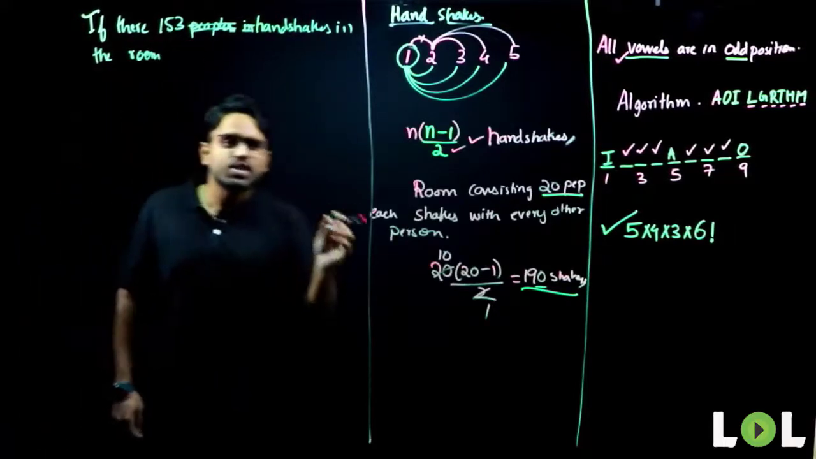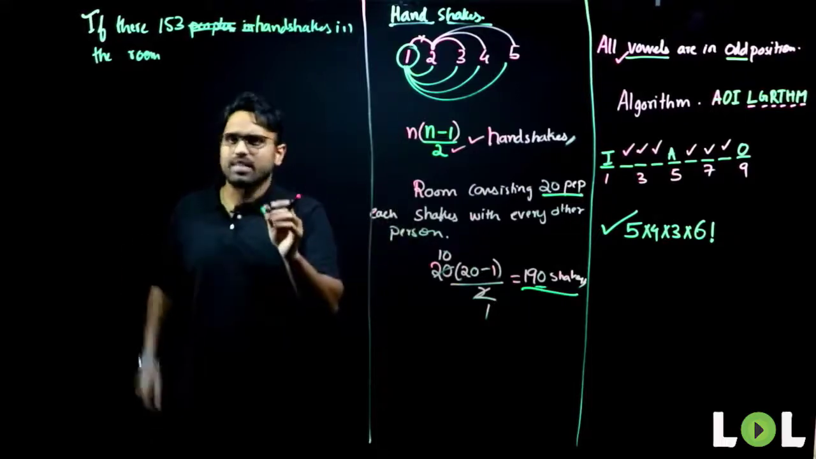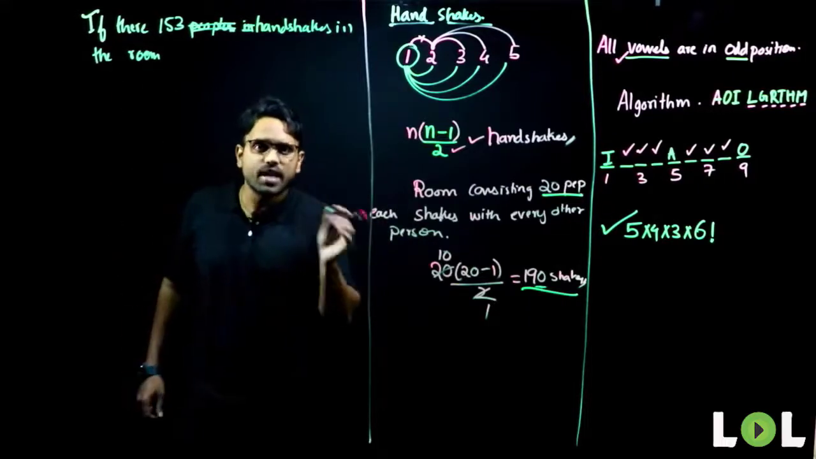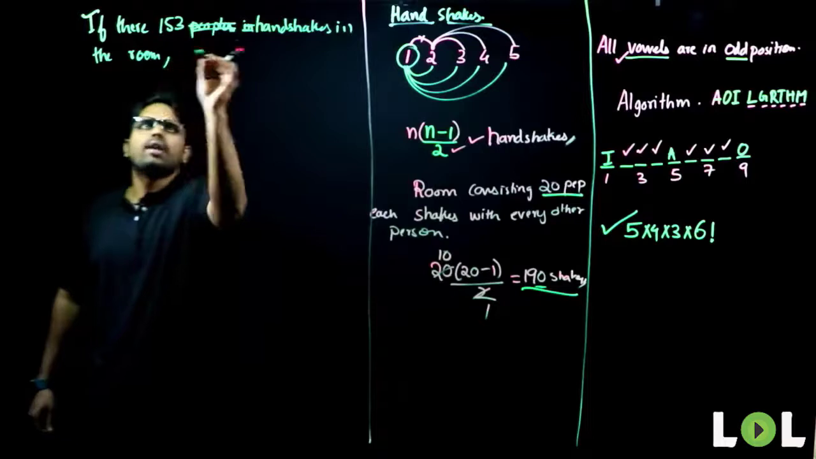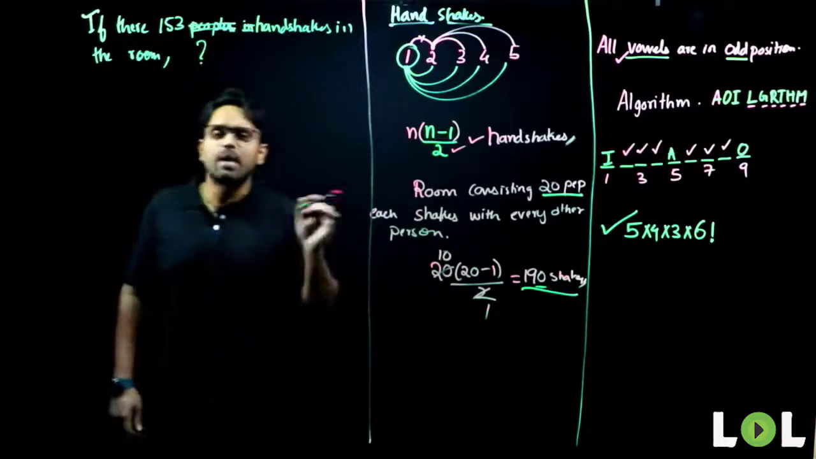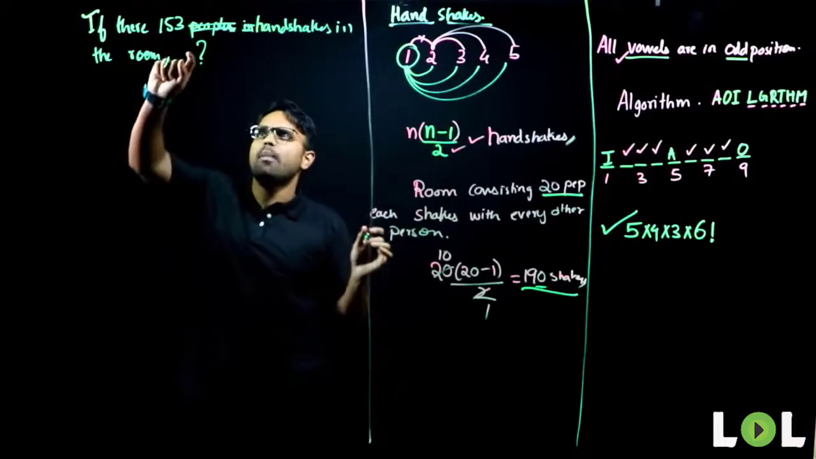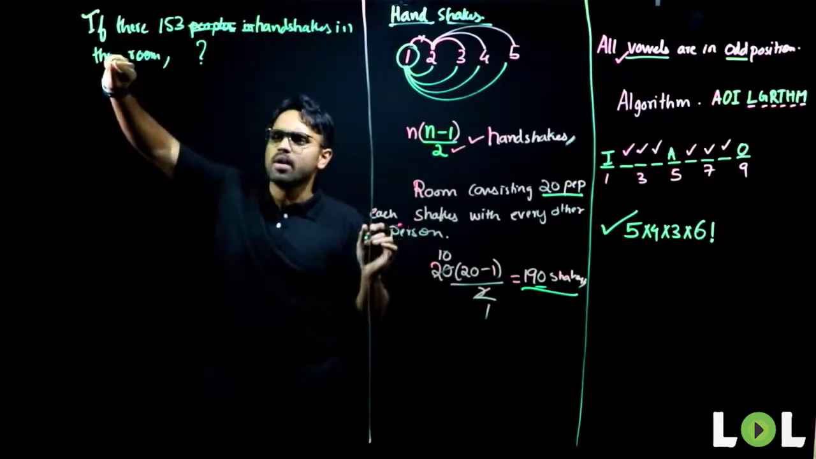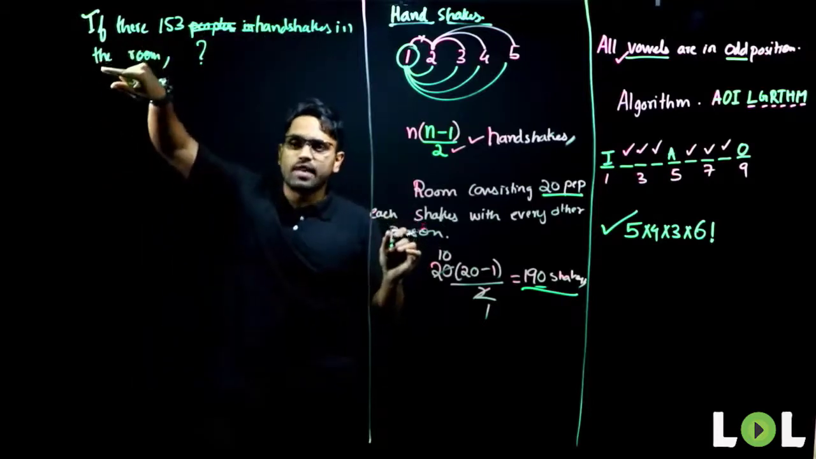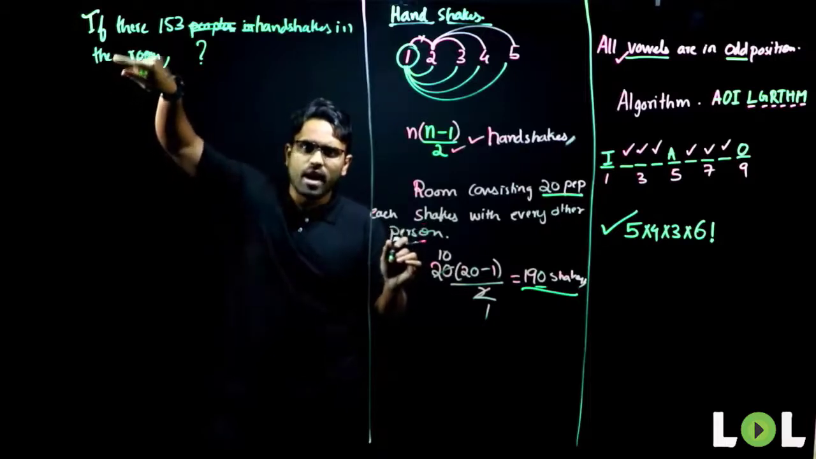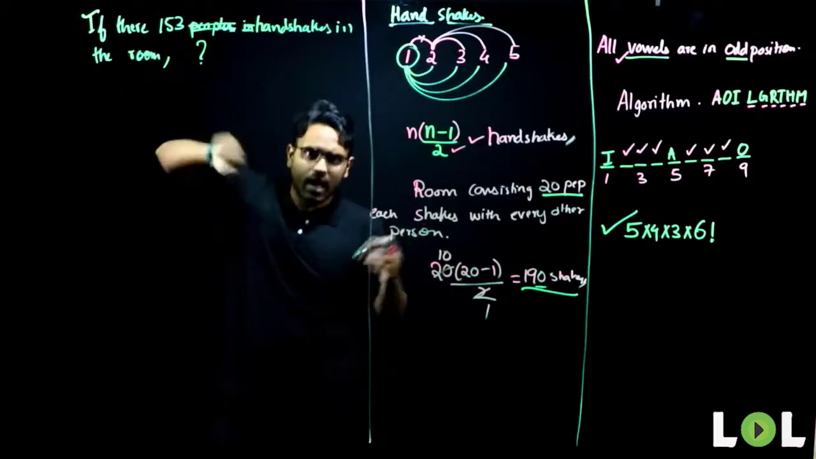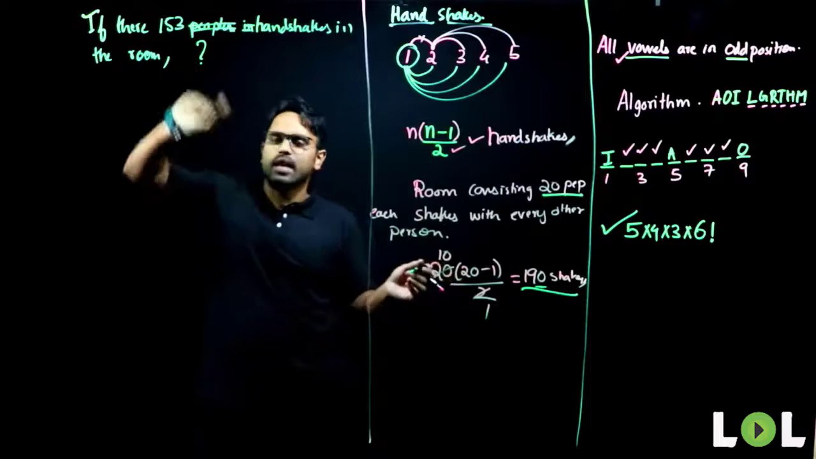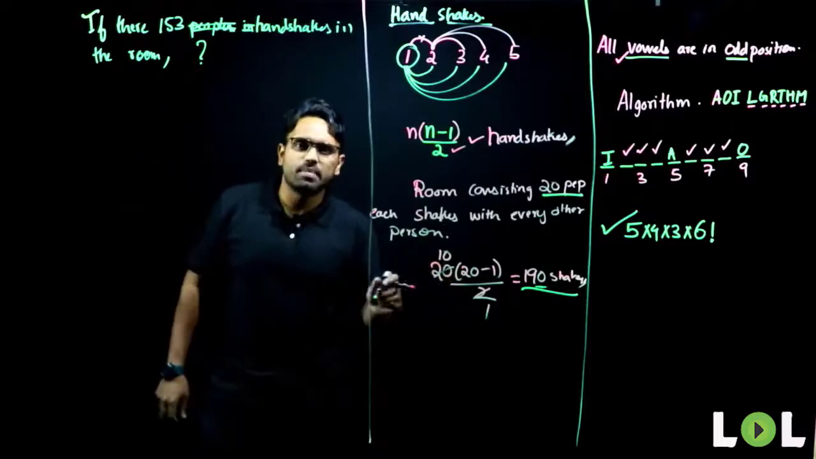where each person shakes hands with every other person, how many people will be there? The question will be, how many people will be there? If there are 153 handshakes in a room, where every person shakes hands with every other person, how many people are there in that room? The question will be something like this.